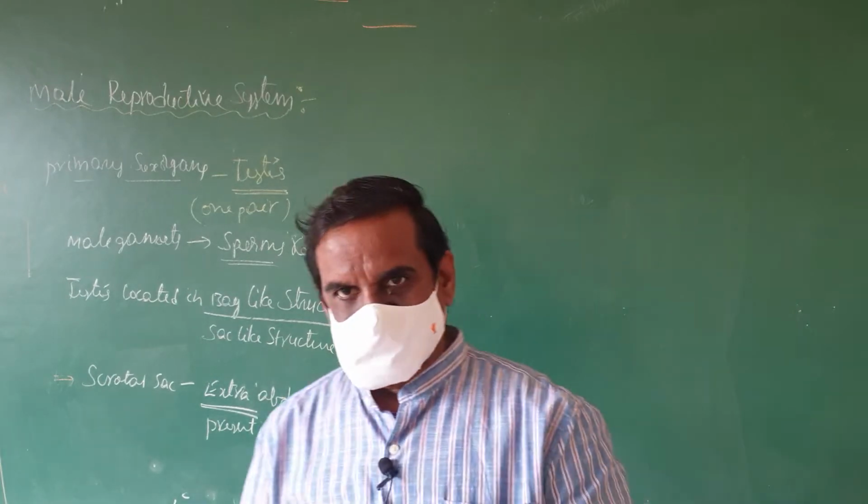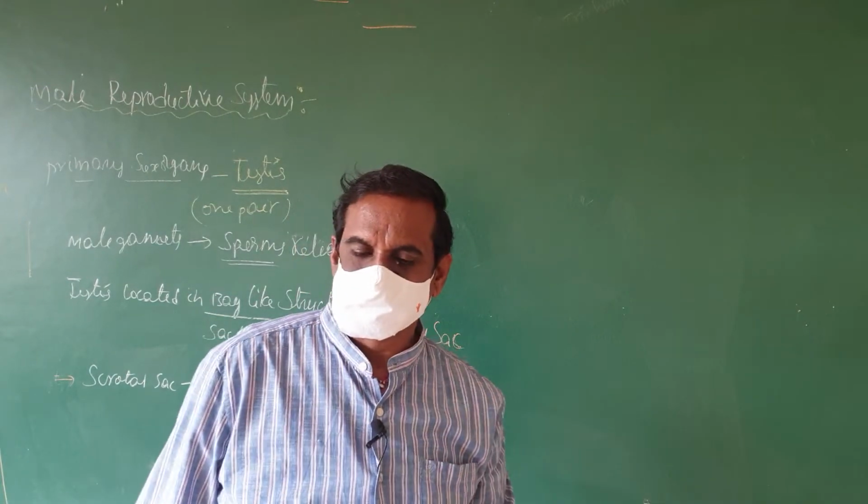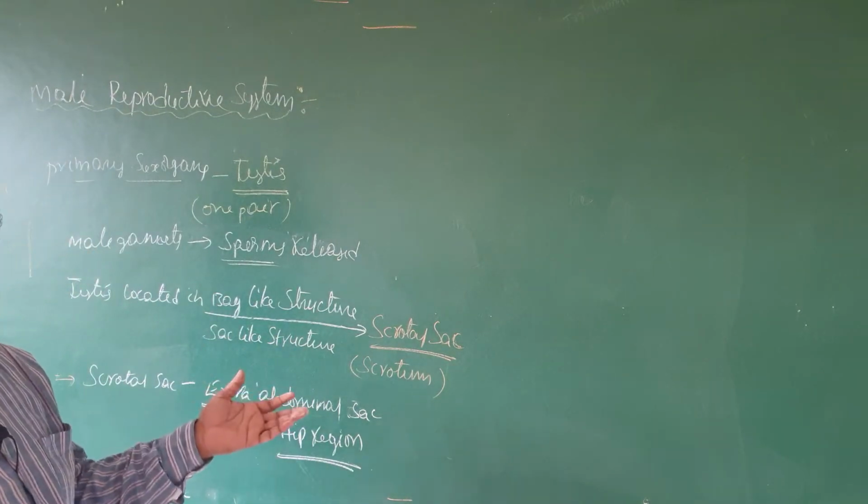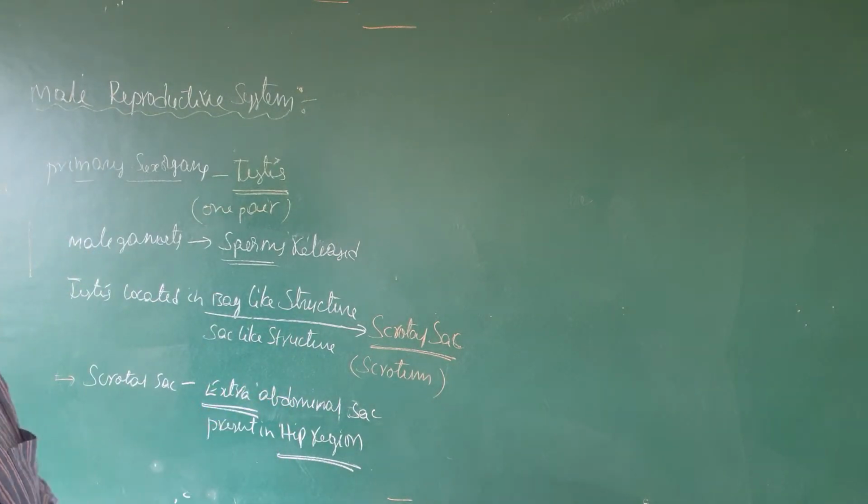One pair of testes is located in the scrotal sac, and that scrotal sac is extra-abdominal, outside the abdomen in the hip region.